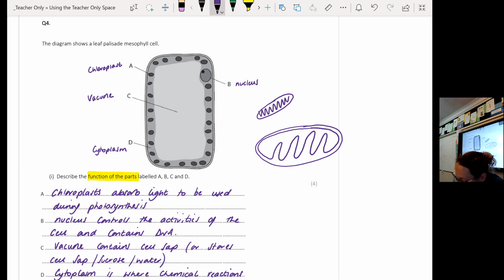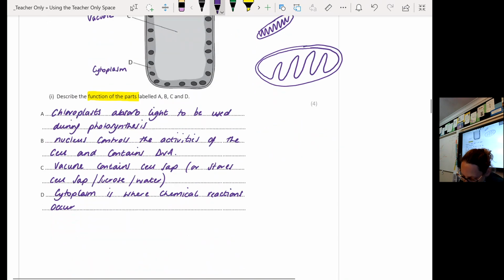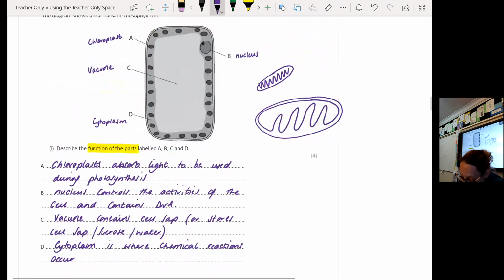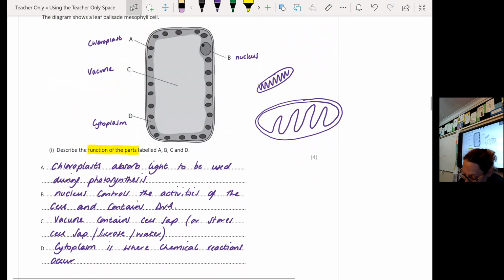Your mitochondria will always have those little squiggly lines in them because they have folds in their inner membrane, because that is where respiration happens. And if I've got more folds, I've got a larger surface area for more respiration to happen. So always assume that if it's a plant cell, it is going to be a chloroplast unless it looks like this.